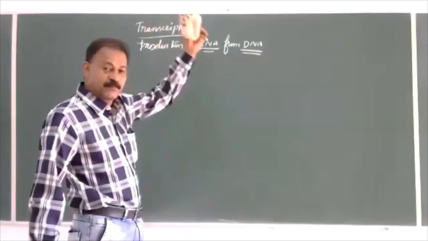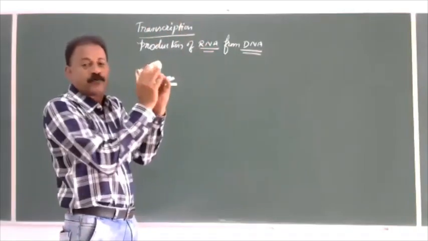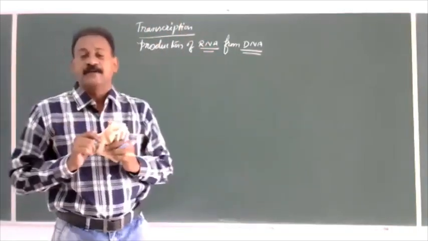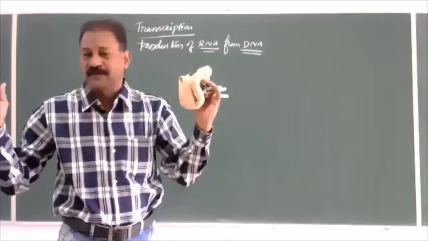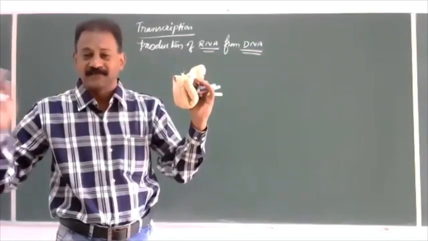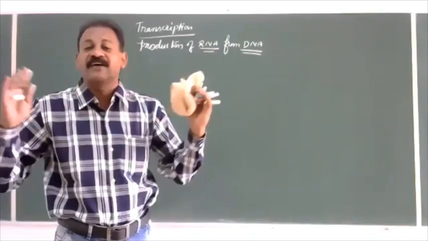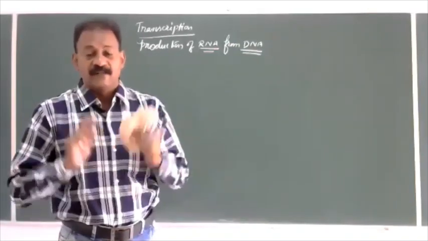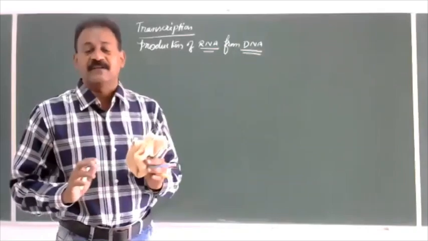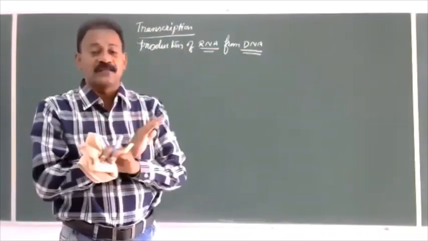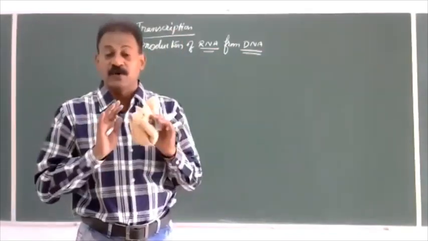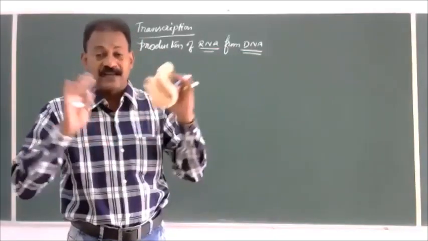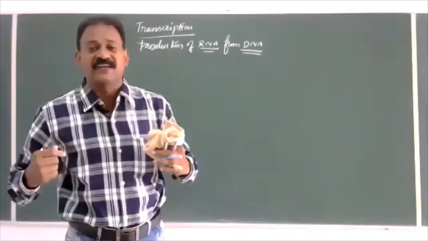In DNA replication, the total DNA molecule splits completely along its length in an order, and finally from one DNA molecule, two DNA molecules are formed. Whereas in transcription, the total DNA molecule is not involved. There is no requirement of the total DNA molecule.